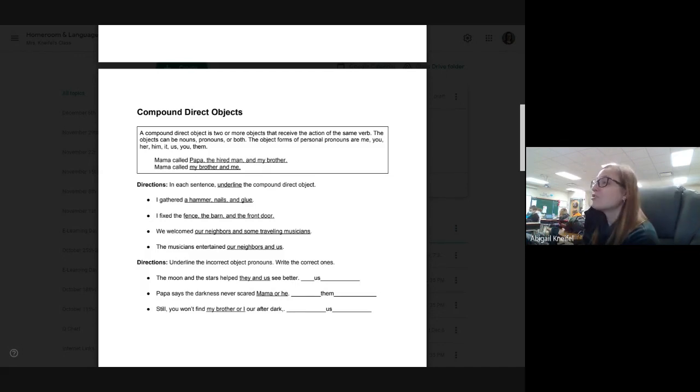So, compound direct objects. Remember, compound direct objects is when it is two or more things, just like a compound sentence has two or more things, or a compound word is two words put together. So, same thing, direct objects, but it's two or more. We did, I think, two of these together. I gathered a hammer, nails, and glue. Gathered is our verb. What's being gathered? A hammer, nails, and glue. So a hammer, nails, and glue should all be underlined because all of those are our direct object. There's three in that case.